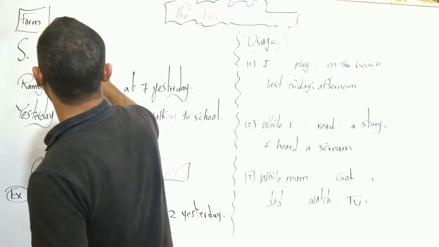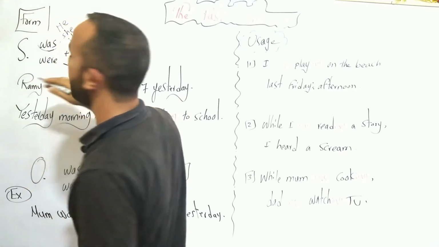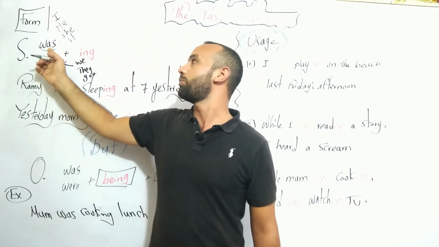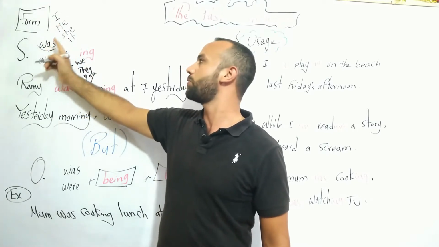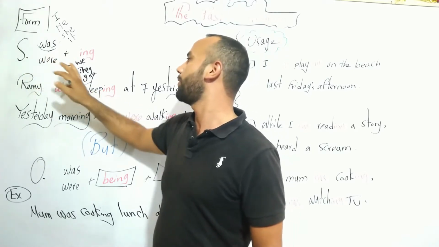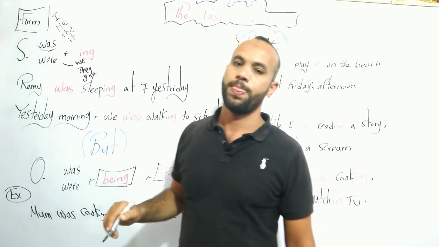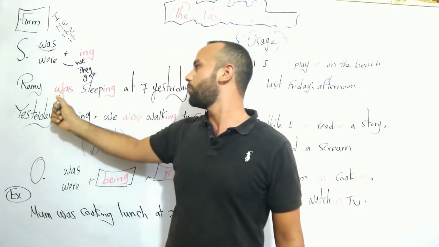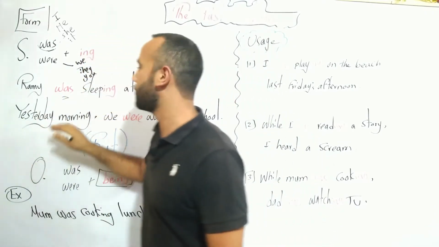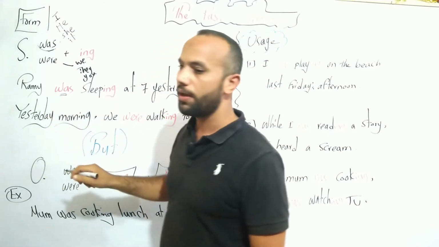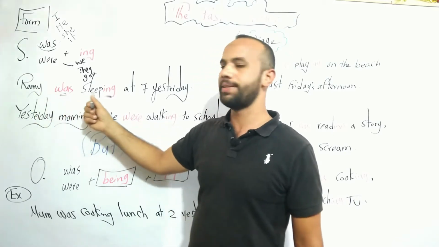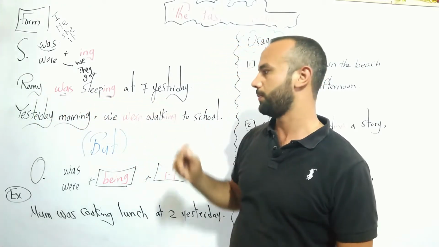I, he, she, it take was. I was, he was, she was, it was. But we were, they were, you were, plus ing. Like this example we used before, Rami was sleeping at 7 yesterday. Rami is singular, so we used was, and the verb plus ing, sleeping.